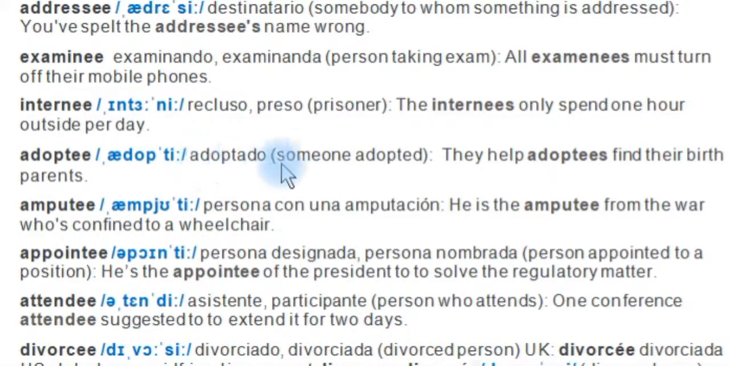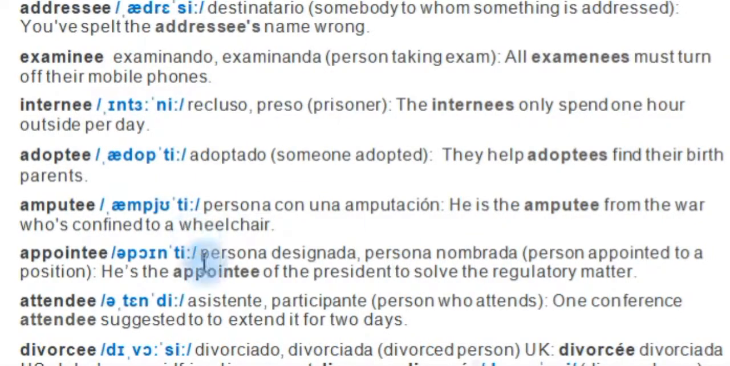Adoptee, an adopted person, someone who has been adopted. They help adoptees find their birth parents. Amputee, a person con una amputación, an amputation. Okay, he's the amputee from the war who's confined to a wheelchair. An appointee, una persona designada, persona nombrada, appointed to a position. He's the appointee of the president to solve the regulatory matter.